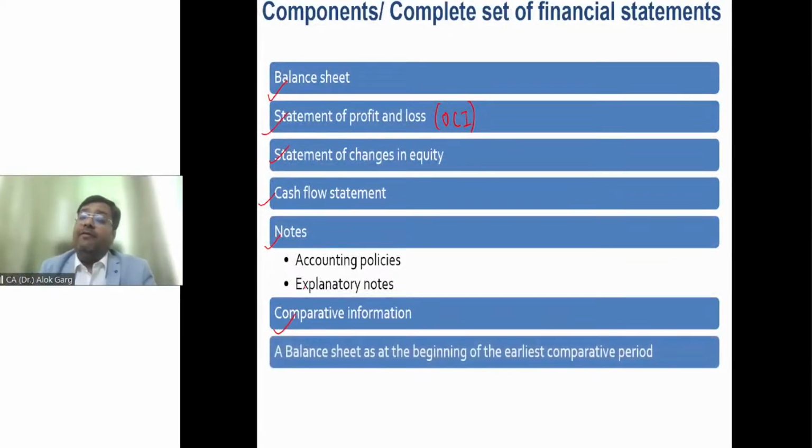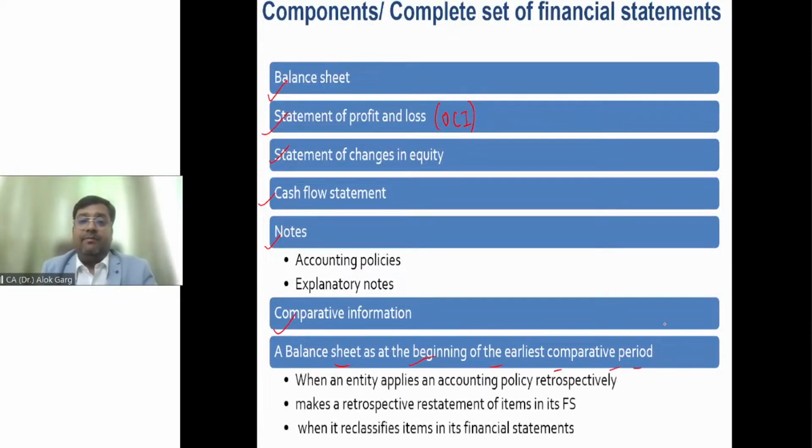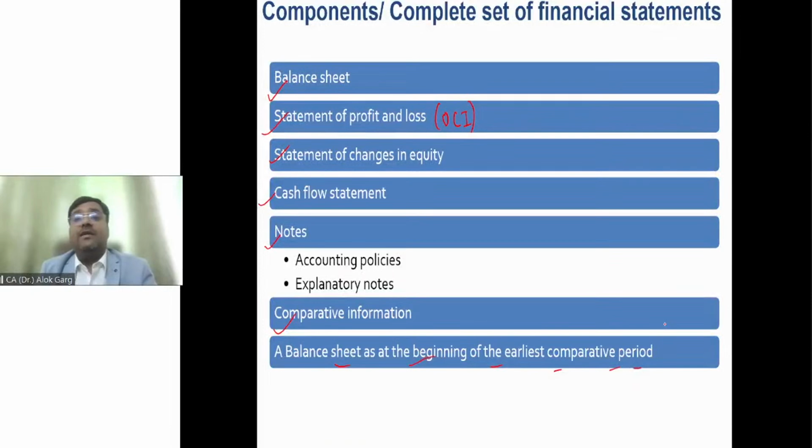But a new and a very important section. What is that? A balance sheet as at the beginning of the earliest comparative period. In addition to two balance sheets, that is the current year balance sheet and the comparative year balance sheet, a third balance sheet is also required. What is that third balance sheet? A balance sheet as at the beginning of the earliest comparative period. For example, current year. What is the current year? Current year is financial year 22-23.